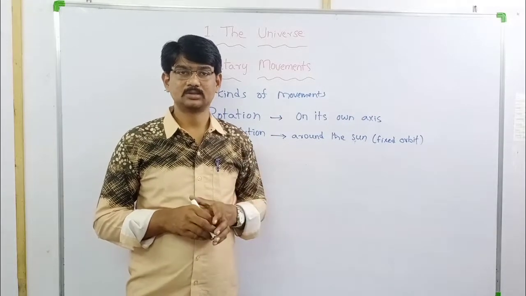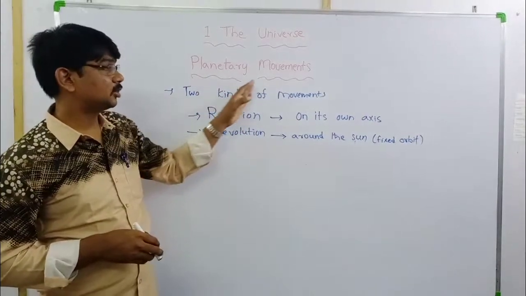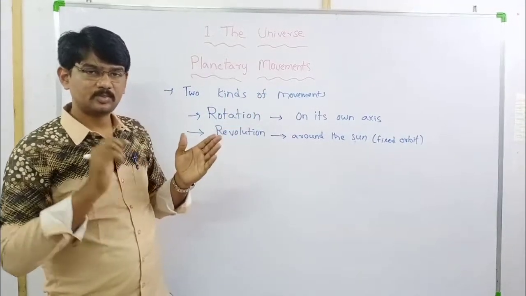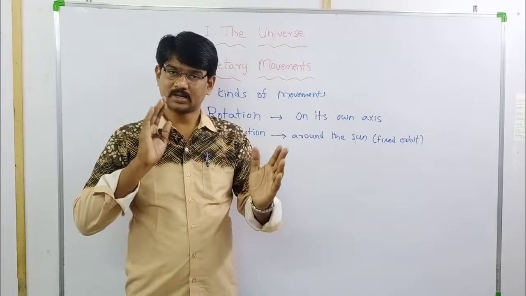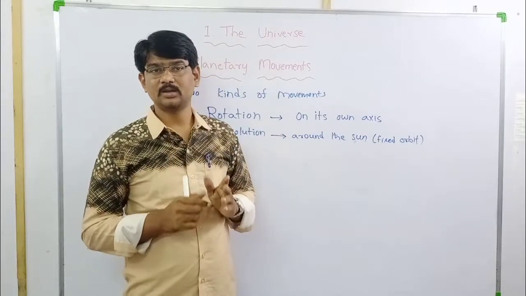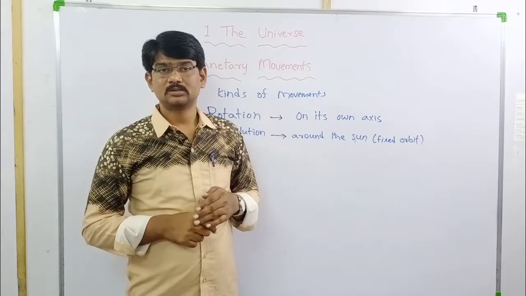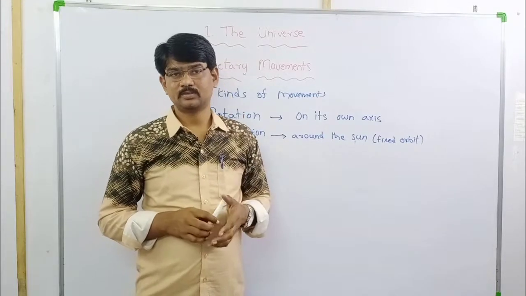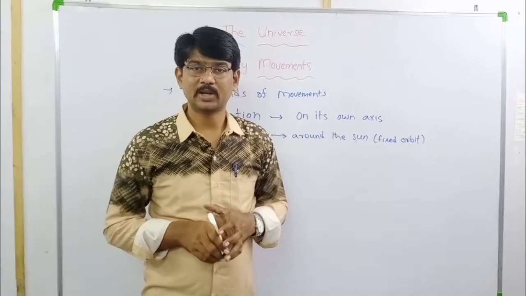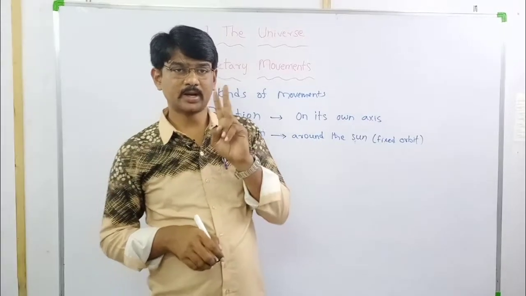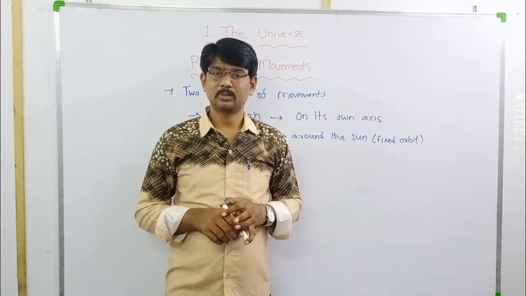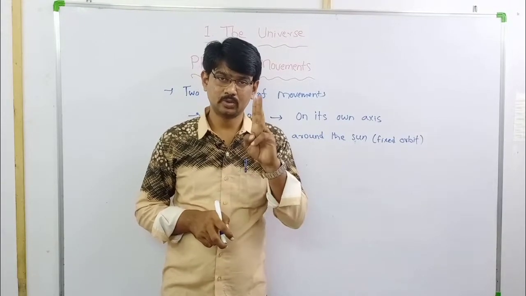All the topics. Now, planetary movements. It means every planet is having movement. Okay? There are two kinds of movements. Every planet has two kinds of movements. How many kinds of movements? Two.